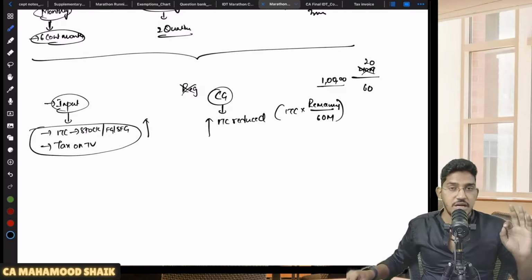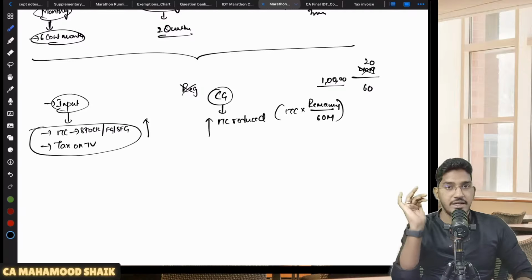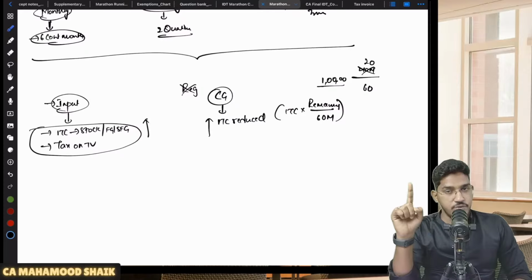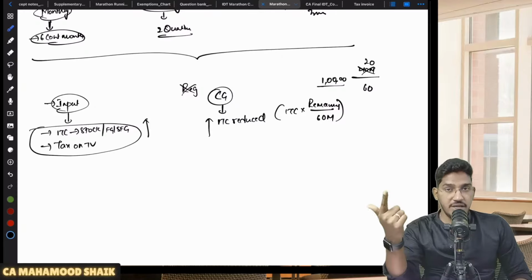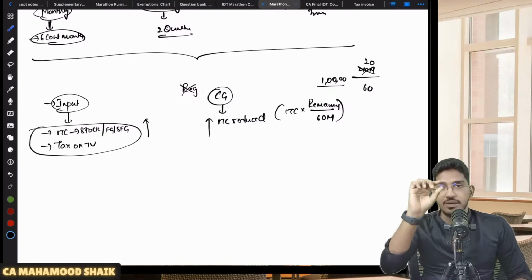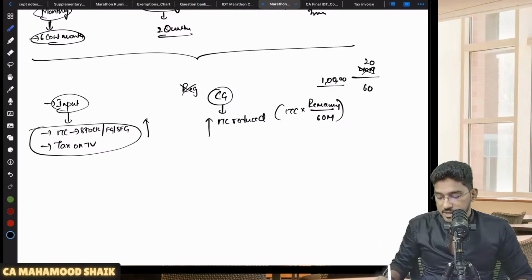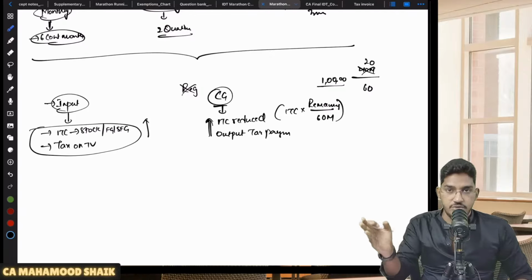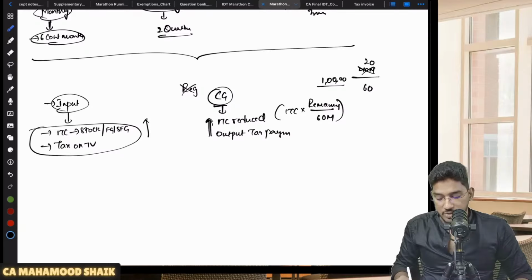In case of capital goods, the amount you are required to pay on cancellation, how do you calculate it? It will be ITC on that capital goods, but not full ITC, reduced ITC. Take useful life as 60 months, determine the remaining useful life, multiply that with the ITC amount, and you will get the reduced ITC. Or output tax payable. If you supply that capital goods, there will be output tax payable, no? So whichever is higher, that much amount you are required to pay in respect of capital goods. So whenever you are cancelling your registration, you will be liable to pay the amount on your inputs also, and some amount with respect to your capital goods also.